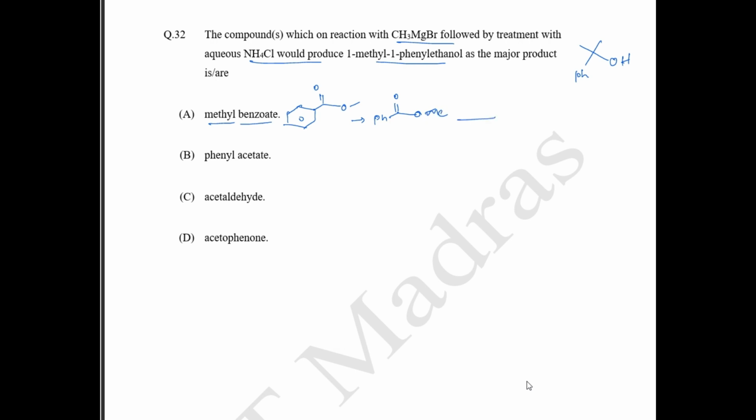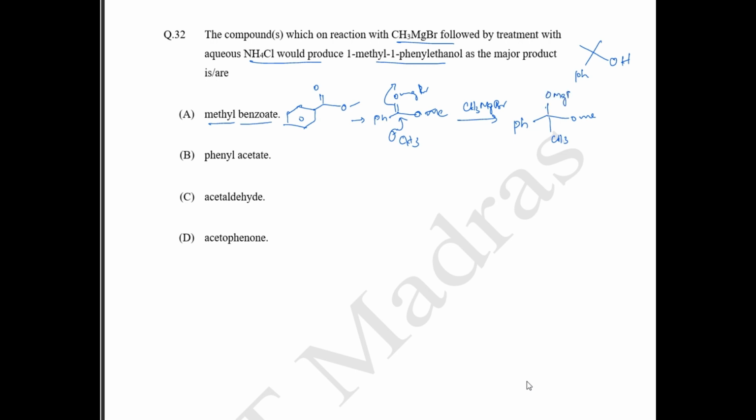So now what are we going to do? When it reacts with the Grignard reagent CH3 MgBr, what happens? Your CH3 minus is going to attack at the carbonyl position and thereby this is going to form OMgBr. So this is going to form your phenyl, you have OMe, you also have your CH3 group. Okay, and you also have your